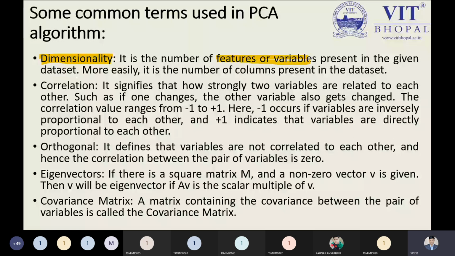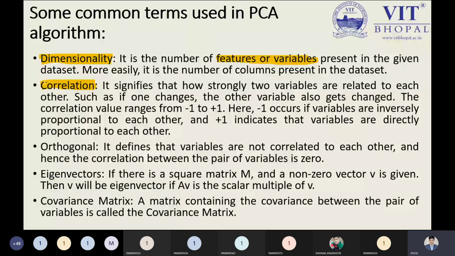The next term is correlation. Yes, of course, if you are choosing features, then correlation must be required. If there is no correlation with the features, then what is the sense of selecting the features? Suppose five features are correlated with each other very perfectly, but some features are not correlated. So we will discard them. For example, weight and height are features which are not correlated with the marks, so we can discard them. That is my point.